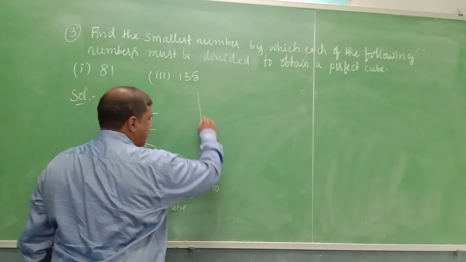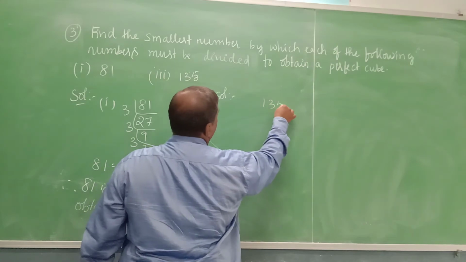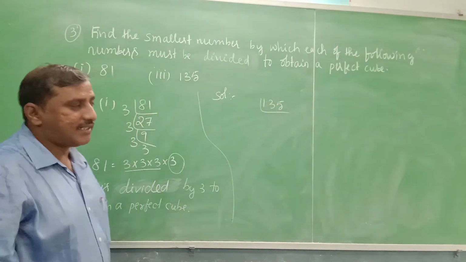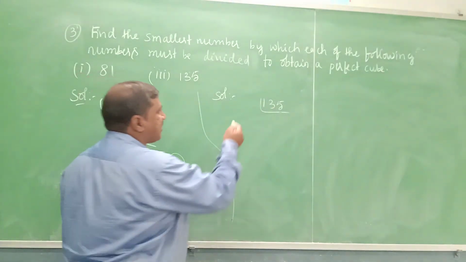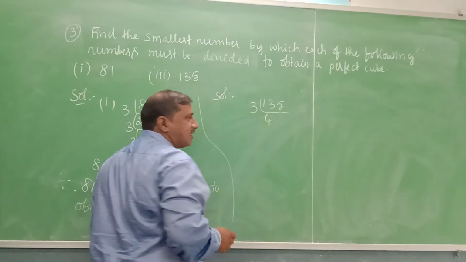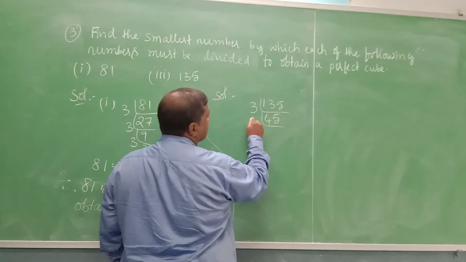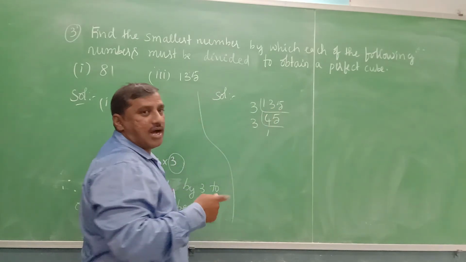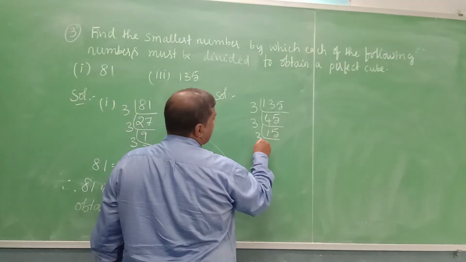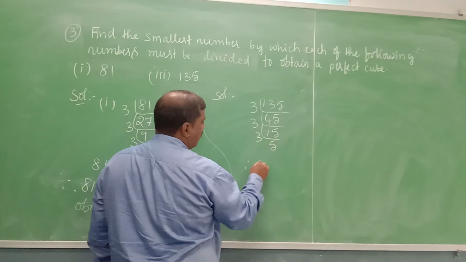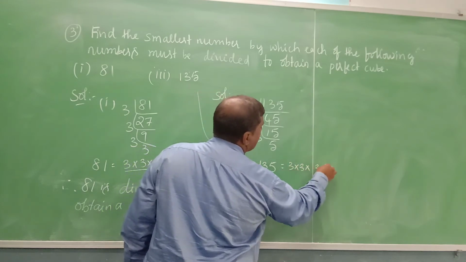Now we discuss the next bit, that is 135. Find the prime factorization of 135. Yes, 1 plus 3 is 4, 4 plus 5 is 9, 9 is a multiple of 3, it is divisible by 3. 3 4s are 12, 13 minus 12 is 1, bring 5, 15. 3 5s are 15. Again with 3, 3 3s are 9. Therefore 135 is equal to 3 into 3 into 3 into 5.